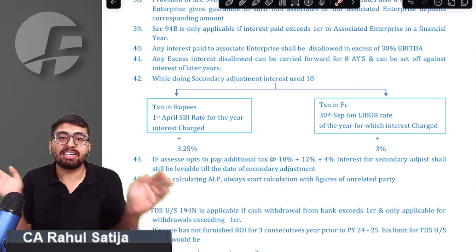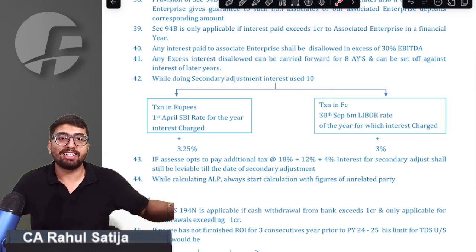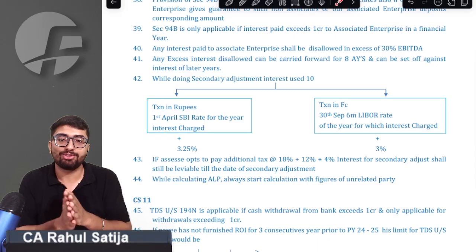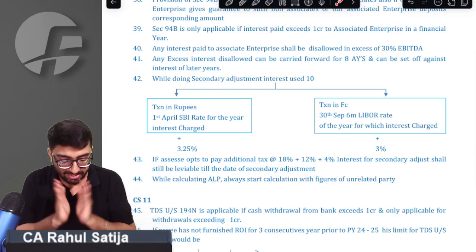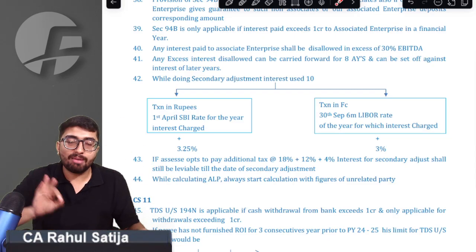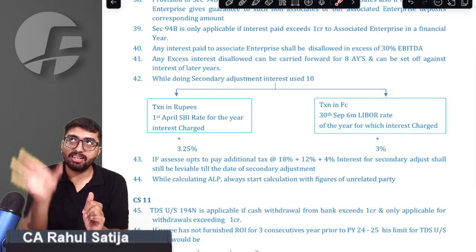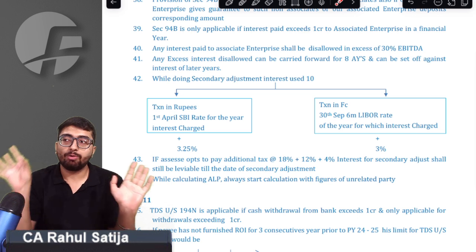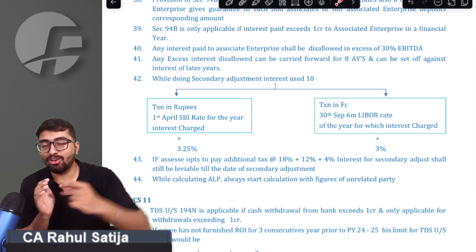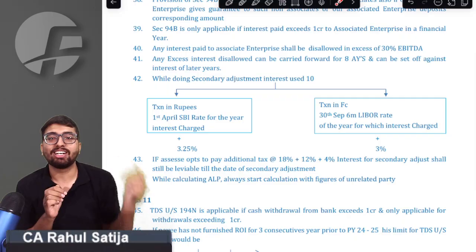Sir, whenever there happens a primary adjustment, we are supposed to do a secondary adjustment. Sir, we are clear with that. What rate of interest has to be applied in case of secondary adjustment? That matters the most. For that matter, we have to check whether the transaction is denominated in rupees or whether the transaction is denominated in foreign currency.